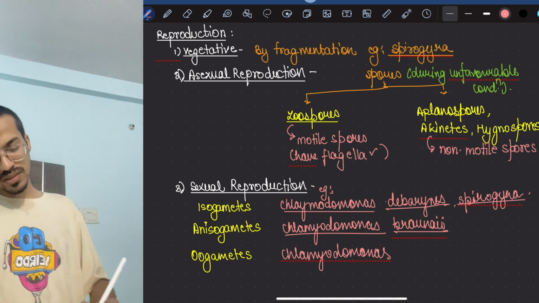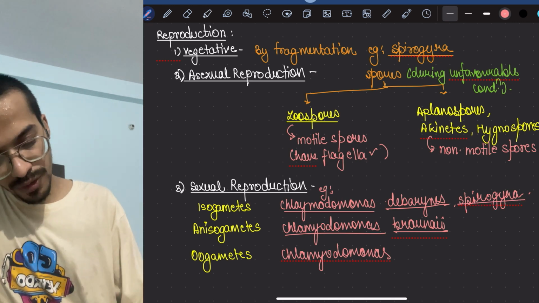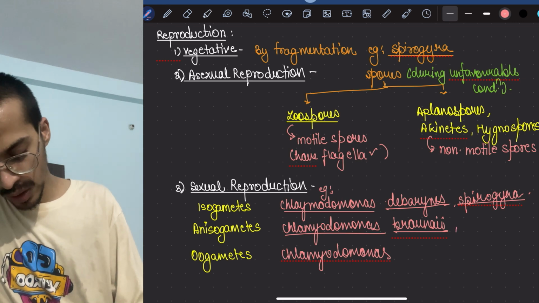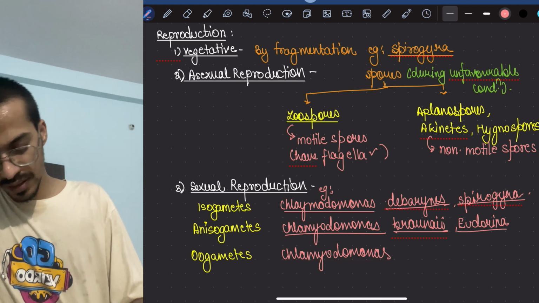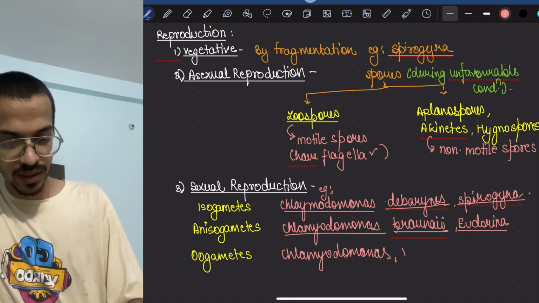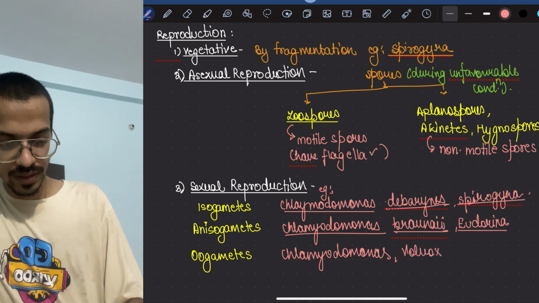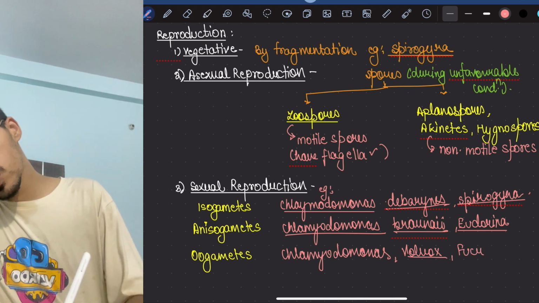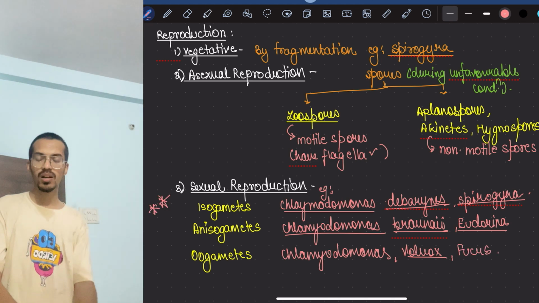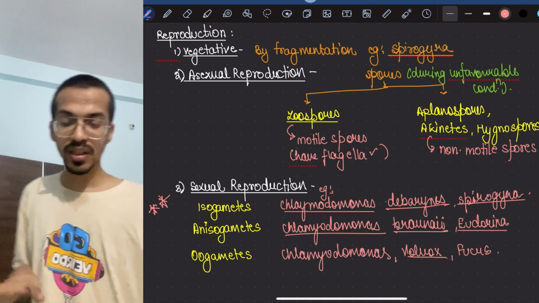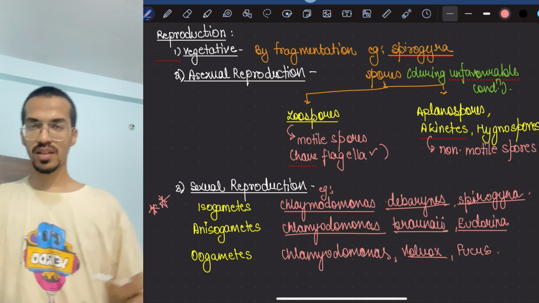And another example of isogametes is Eudorina, and other species are Volvox and Ficus. So these you have to remember, they can be asked to you. Clear? With this, the gametes topic is over.